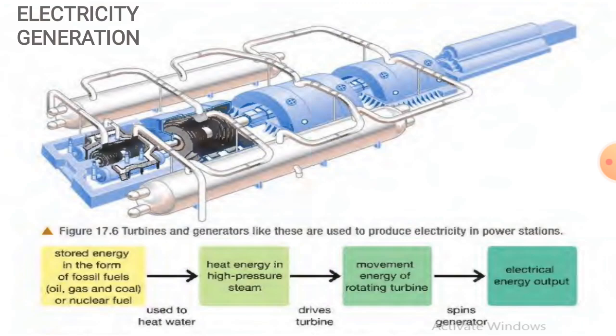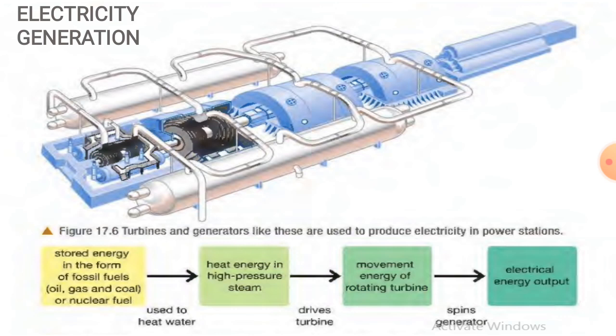The stored energy is taken out from the form in which it resides, such as fossil fuel like oil, gas, coal, or nuclear fuel. The stored energy is extracted and burned, and when it releases the energy, that heat energy is used to heat water.